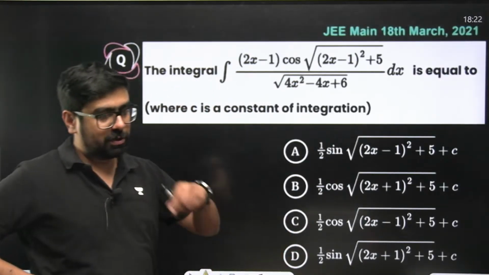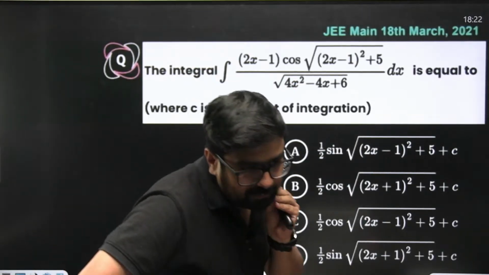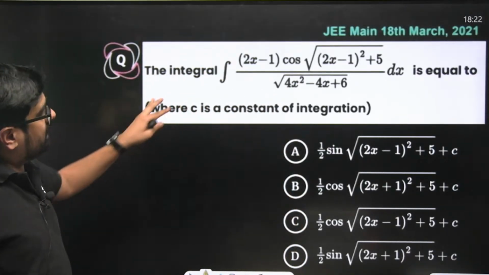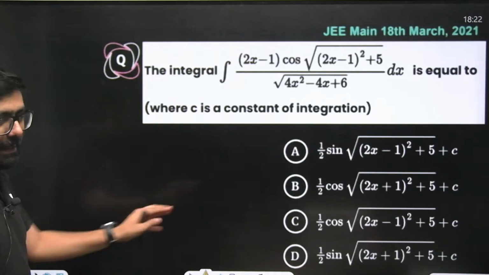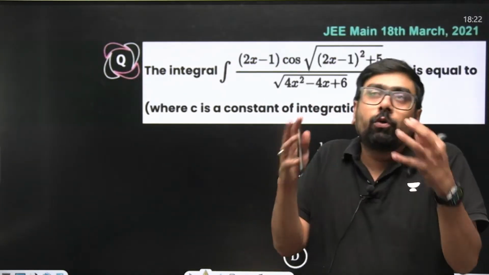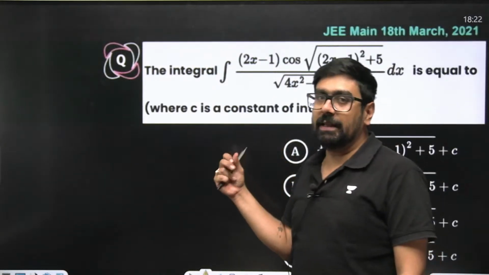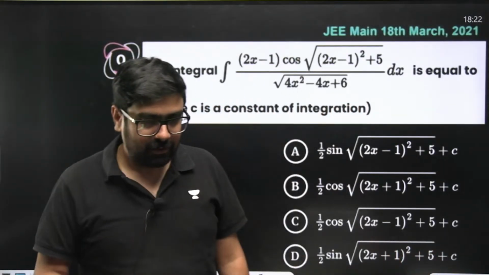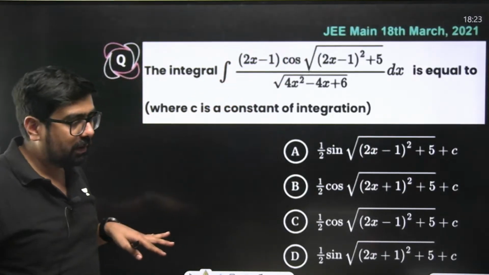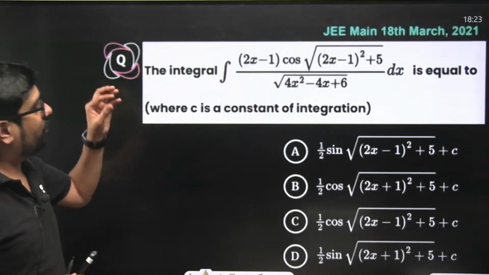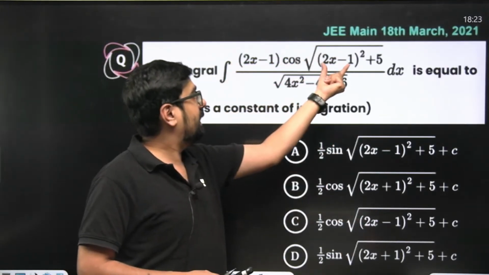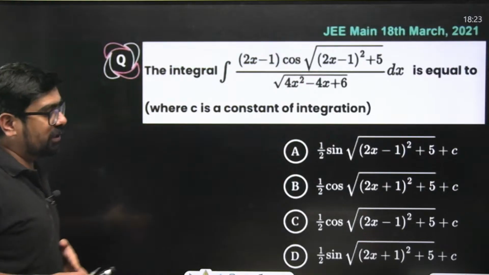Look for substitution. You can comment also if you are listening right now. The problem looks complex because a lot of things are there, but look for anything which is common everywhere. Some students are asking, sir, how to know what to substitute? Look for the common thing, look for its derivative. Look for the derivative of a term in the same problem. For example, over here, what is the most common thing? 2x minus 1 is the most common thing. You can see 2x minus 1 here, here, and here also. Can you see 2x minus 1 everywhere?